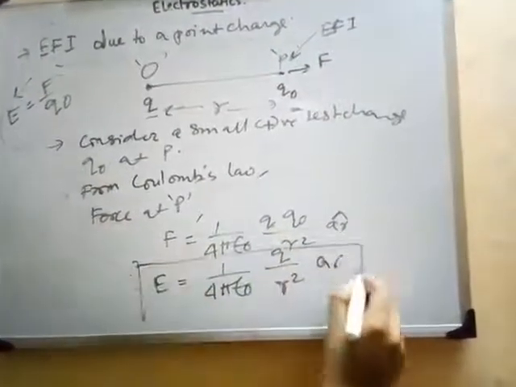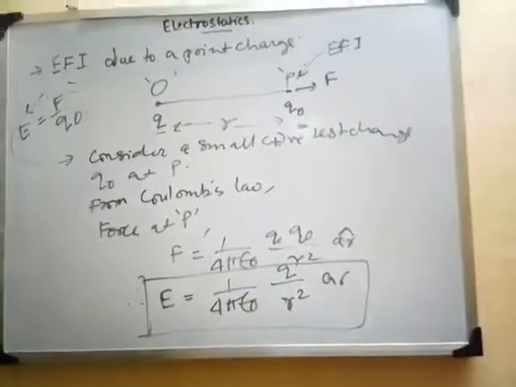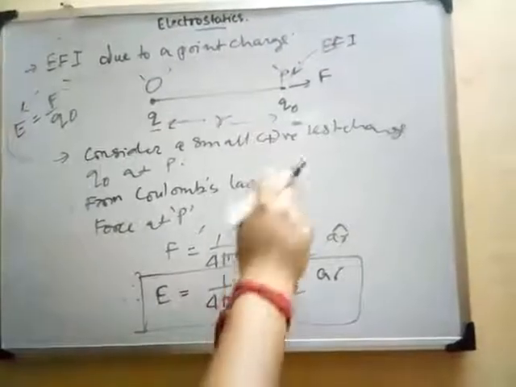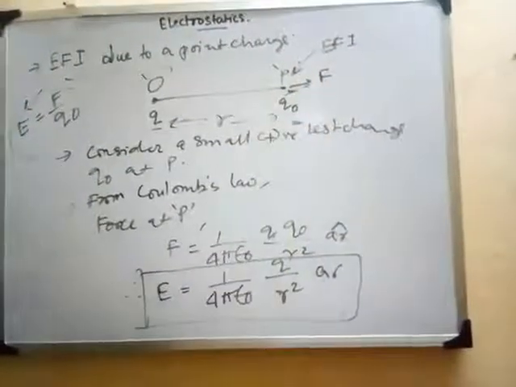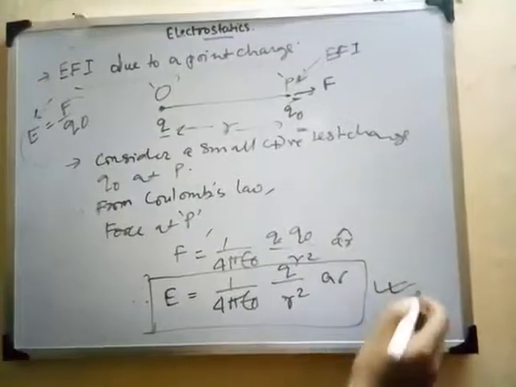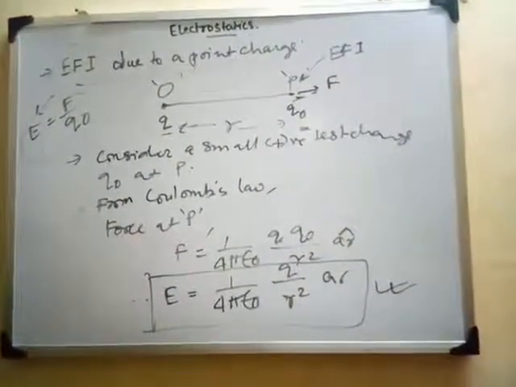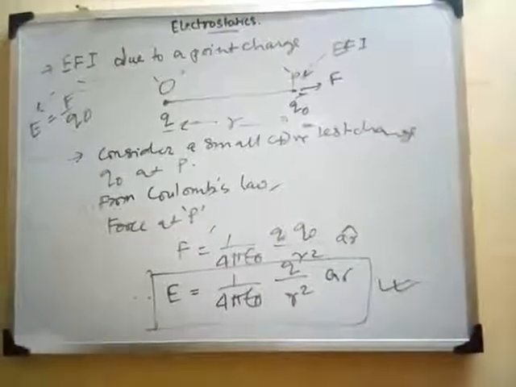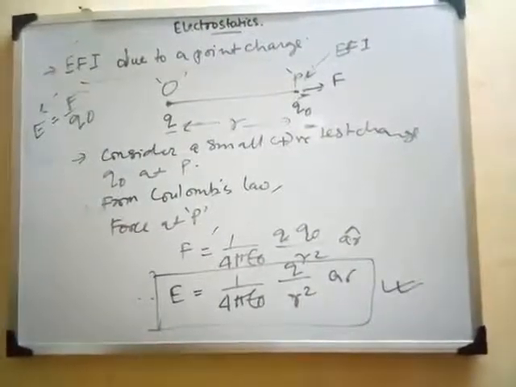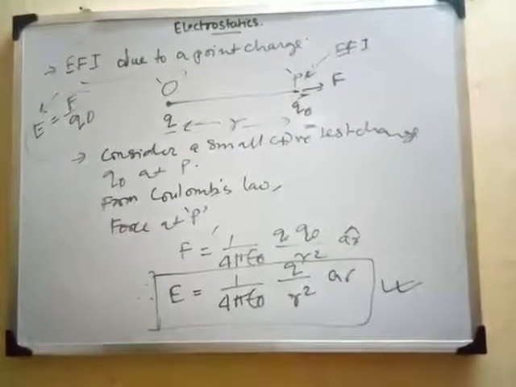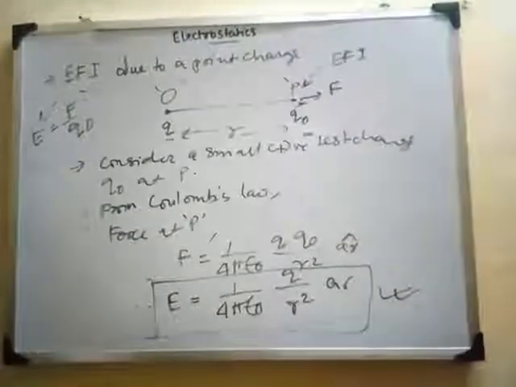So this is the representation of electric field intensity due to a point charge, and this is your final expression. From the next class onward, we will see what the EFI is when different conditions are applied.